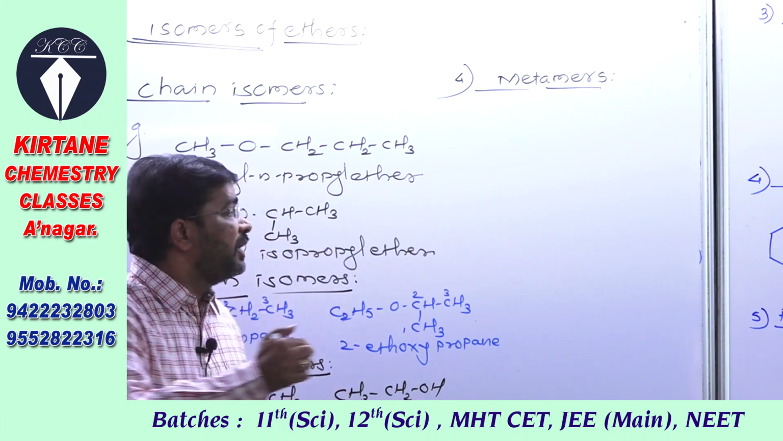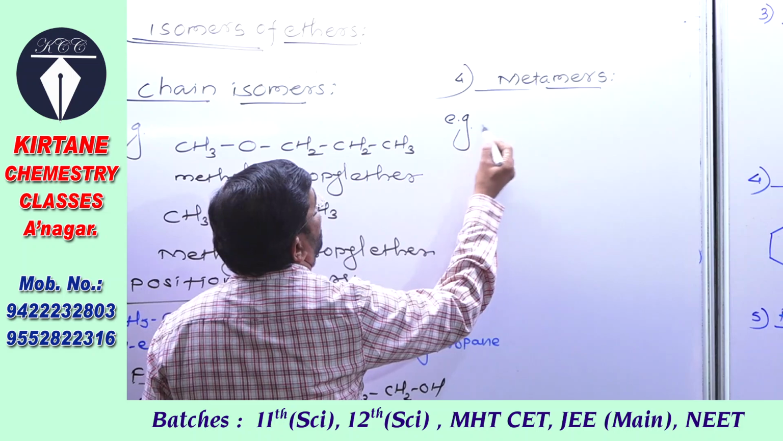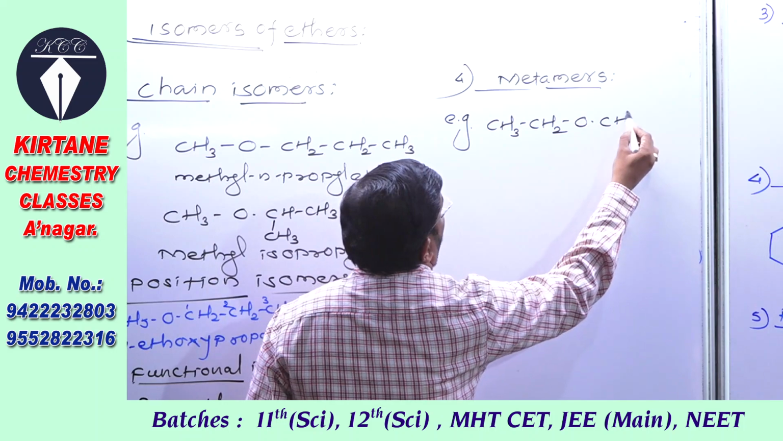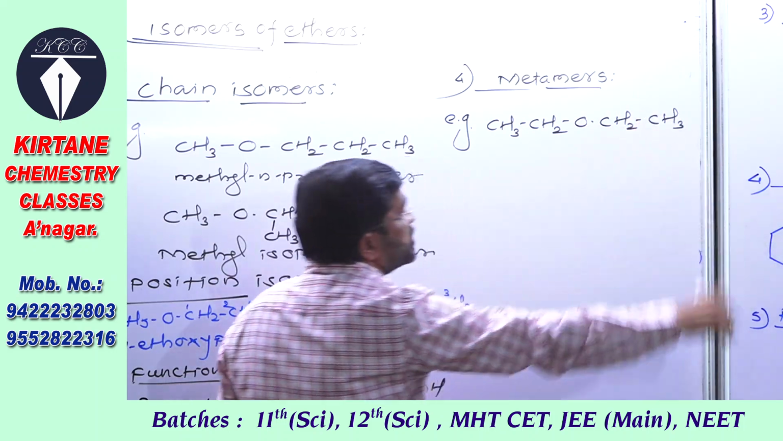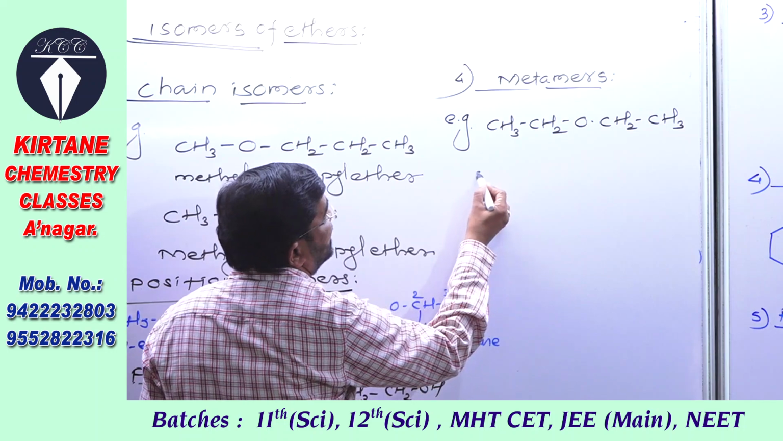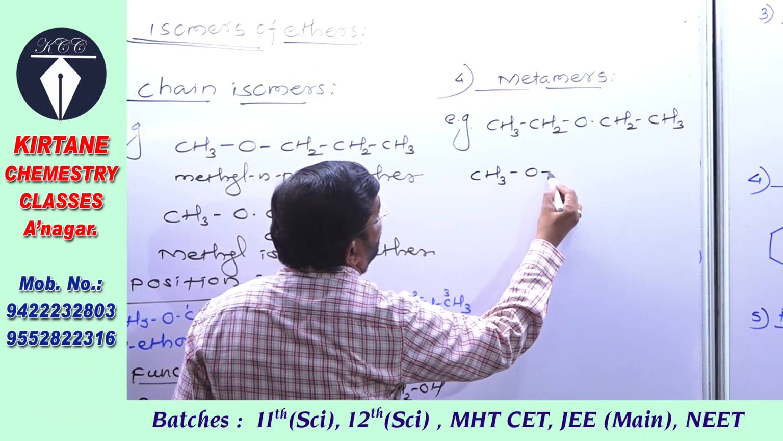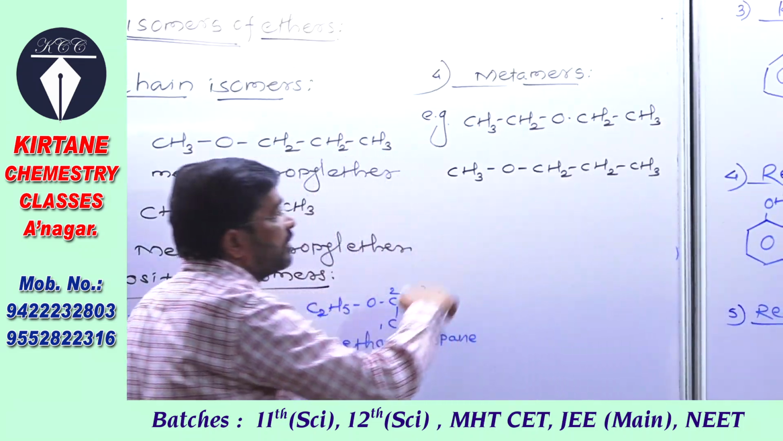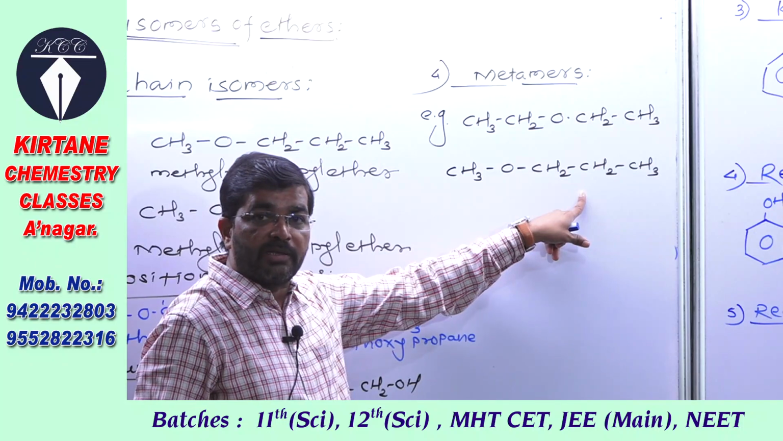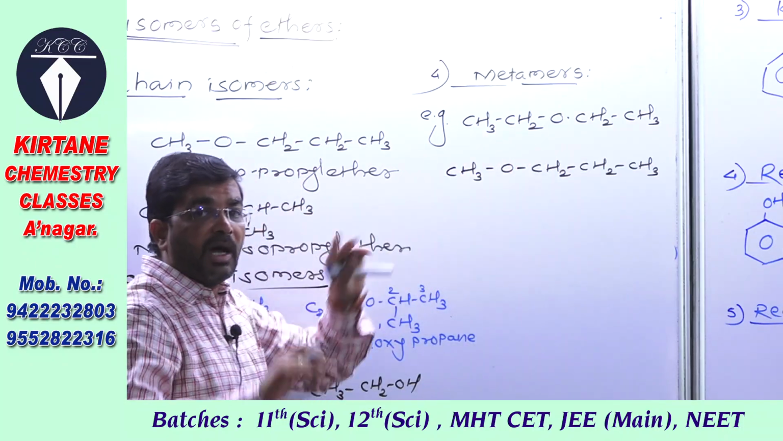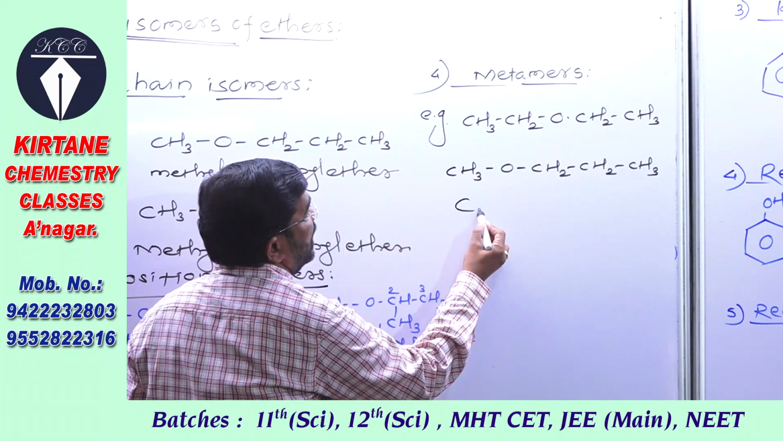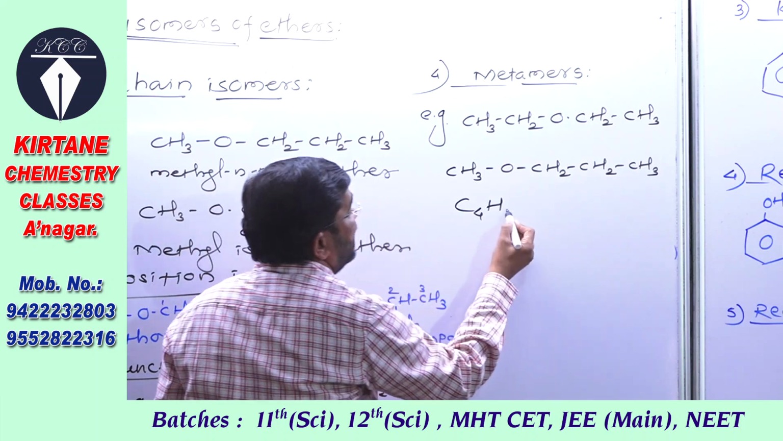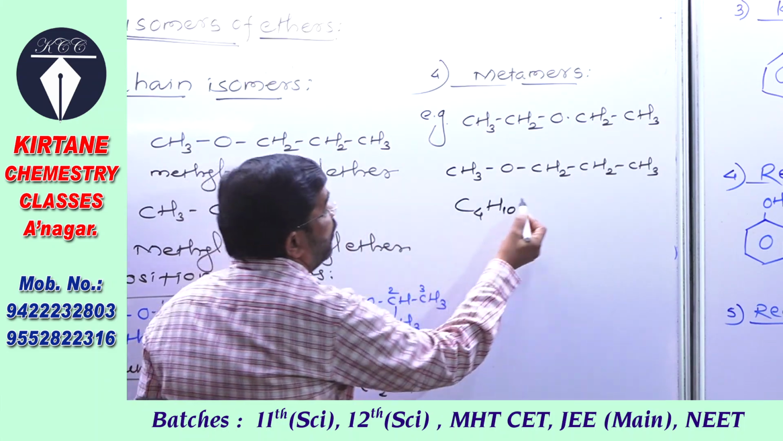attached to the functional group. Here see one example of this type, that is CH3 CH2, here O CH2 CH3. It is diethyl ether, and one isomer shown by using the same formula is 1-methoxypropane. Now let's see the formula in this. See what the formula is: C4, 1 2 3 4, and hydrogen 10 and one oxygen atom.